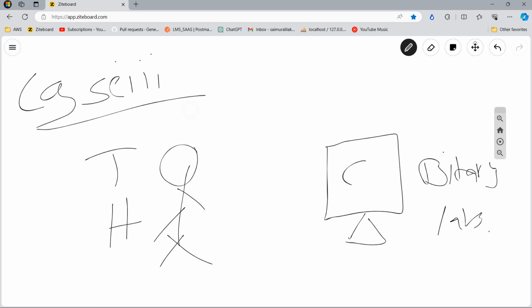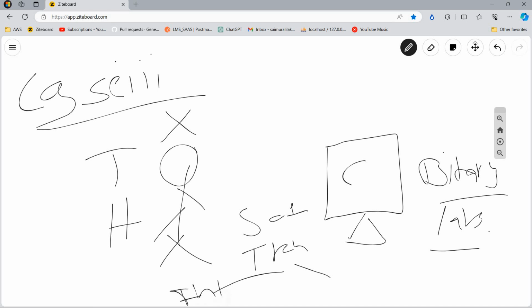But it is impossible for a human to learn binary language. So now we need a translator, but in this case it won't be a human. Here we will be using software which is called a translator. These are categorized into two types: one is interpreter and one is compiler. Both of these are software which will be inside the computer.